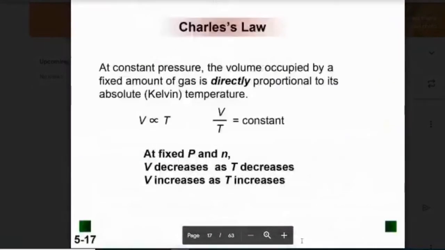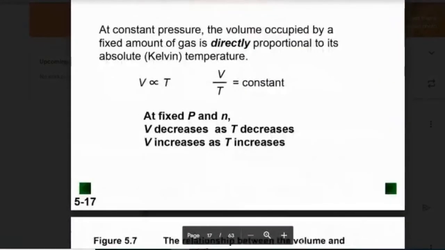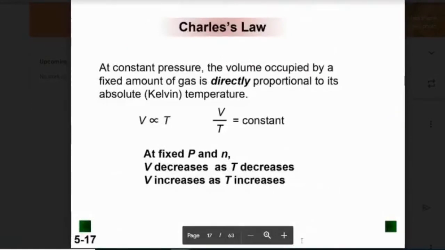There's actually a third one that I don't know why they don't mention here. It's called Gay-Lussac's. And in that scenario, it's the pressure and the temperature that are directly proportional. So in Gay-Lussac's, pressure and temperature are directly proportional. Now, later on, I'll show you an equation that we can use, and we'll use it for all of them.